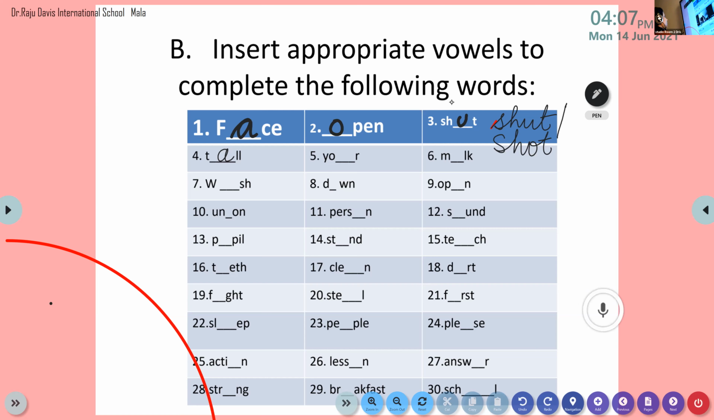Yes, come on, read the question. Y-O-U-R. Very good. Y-O-U-R. Come on, all of you, please do write it. Y-O-U-R is your.